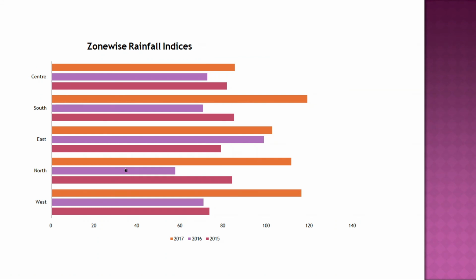See, very simple. You have to take note, because a graph is given at the end. You just mark it, understand it, and make an XY plane with center, south, east, north, west. We have taken the indices on one axis and the regions on the other axis. You can also do it vice versa, in reverse. No issue. You can take the center, south, east zones on the X axis and the rainfall indices on the Y axis.